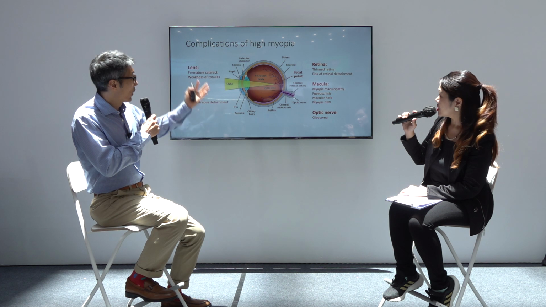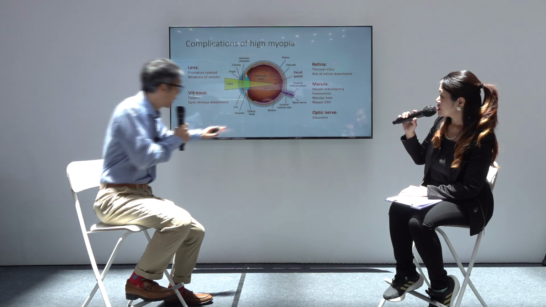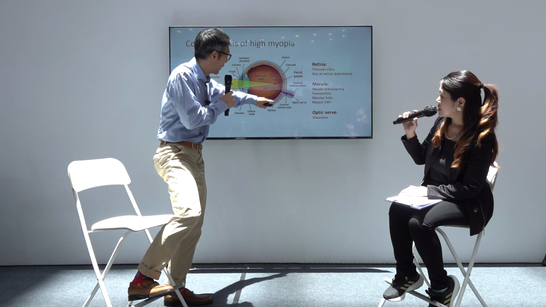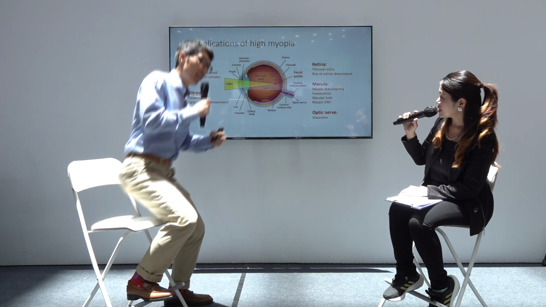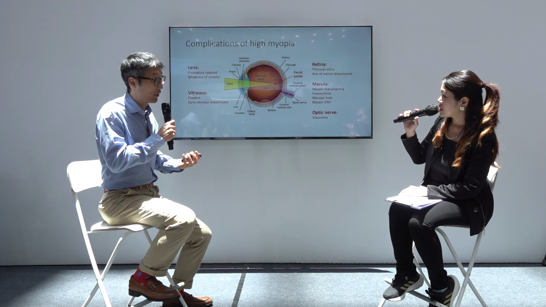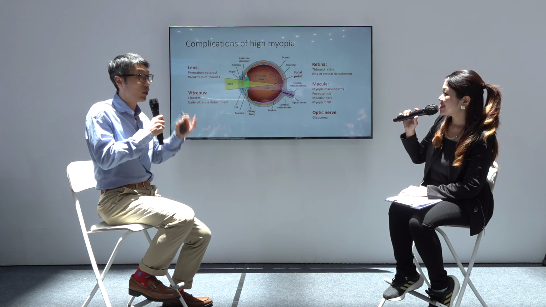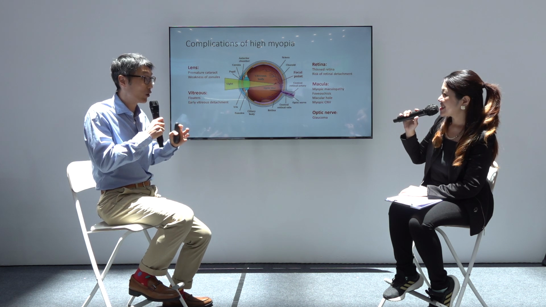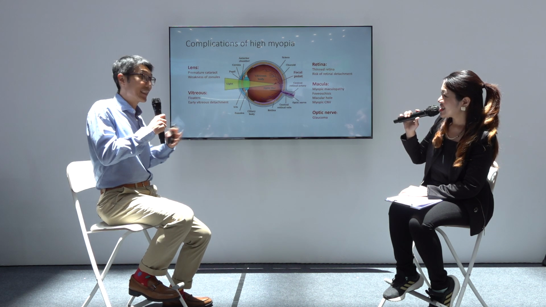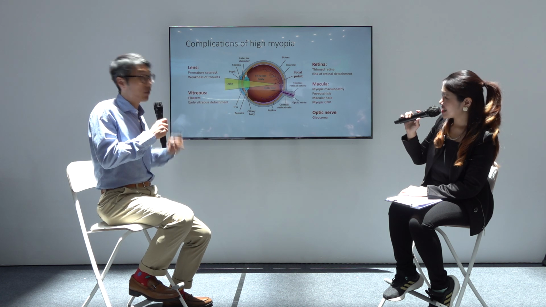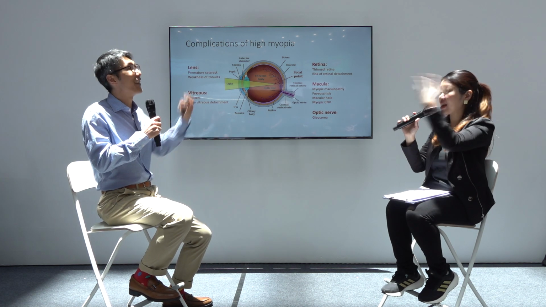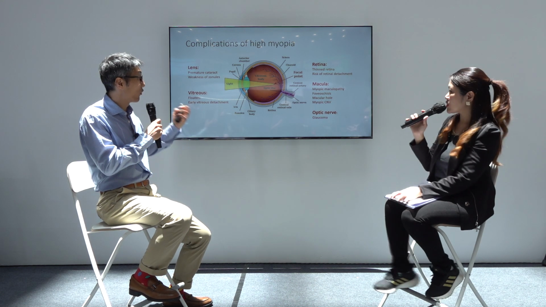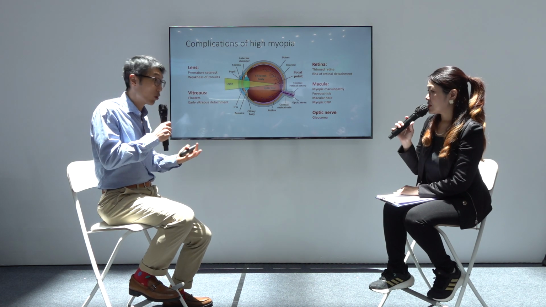So when I talk about the retina, what is the retina? The retina is just a layer at the back of the eye, and that acts like a film in a camera. If you imagine your eye is like a camera and you take a photo, the retina is like the film. So it captures the light. Of course, that's very important, and you don't want anything to go wrong with that.